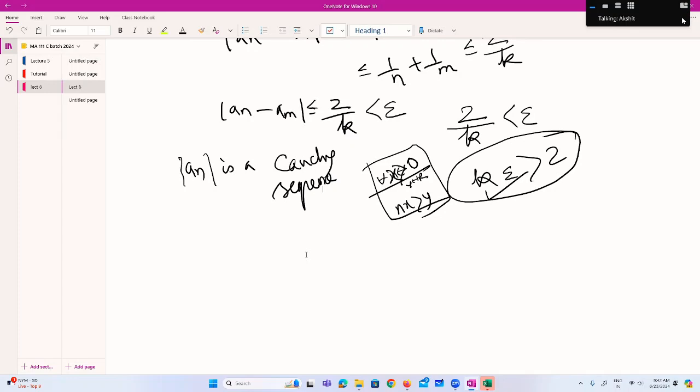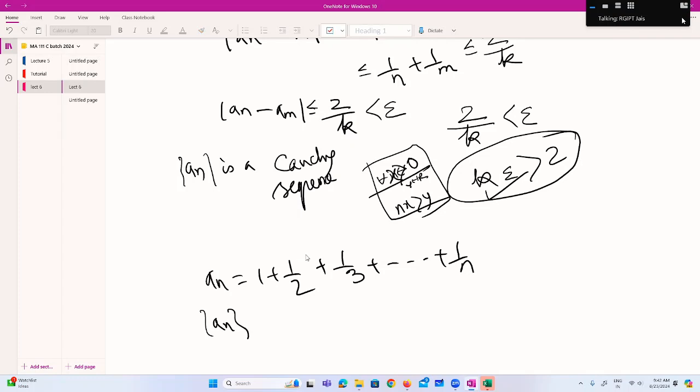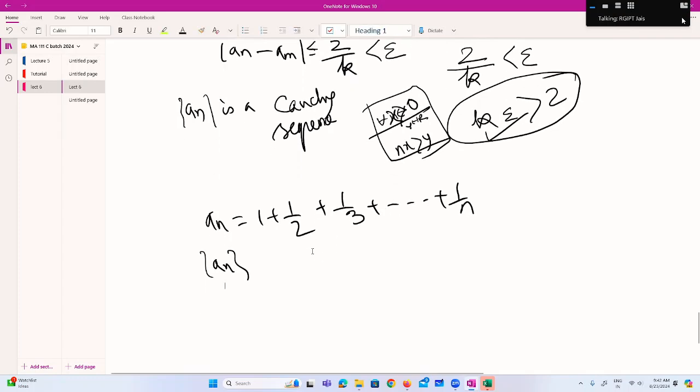No, sir. So earlier you had taken one example, right? This sequence a_n equals 1 plus 1 by 2 plus 1 by 3 and so on, is it not? This sequence you considered earlier. So is this sequence convergent or not? Yes, sir, converges to 0.